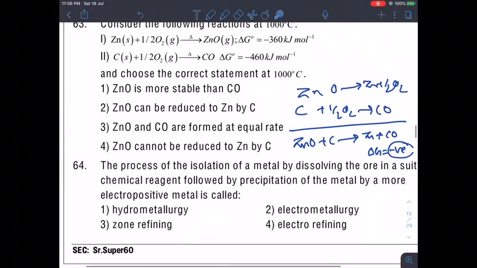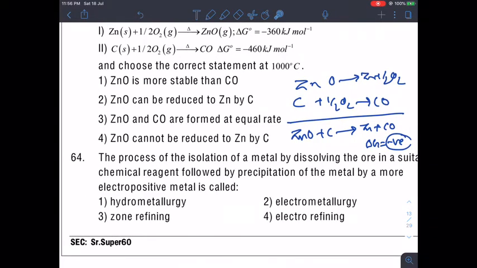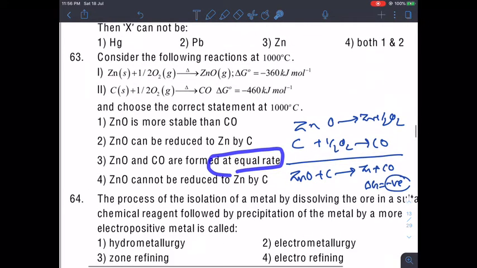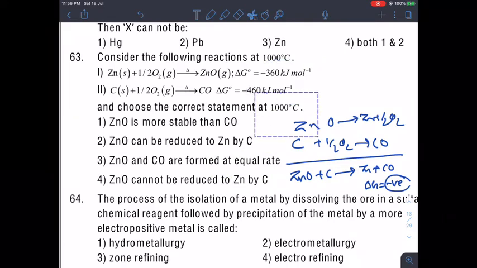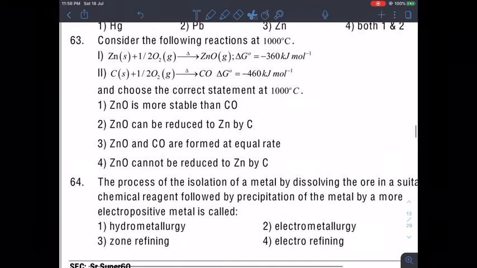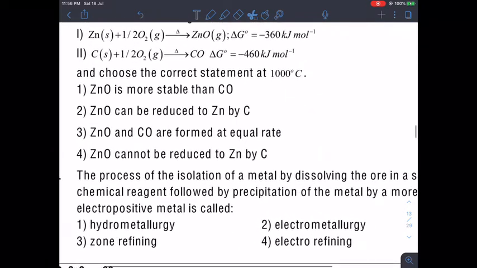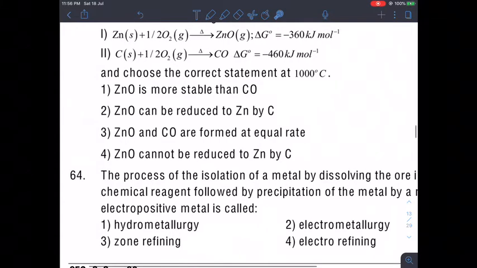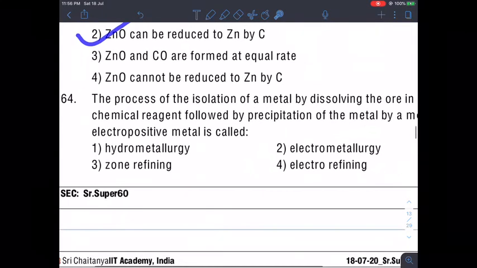Now if you want to check the other option, that ZnO and CO are formed at equal rate, by looking at these values we cannot decide about the rate because these are thermodynamic data and rate has to do with kinetic information, rate constant and other parameters. So ZnO can't be reduced to zinc by carbon is a wrong option. So as I told you, second is the correct one in this case.